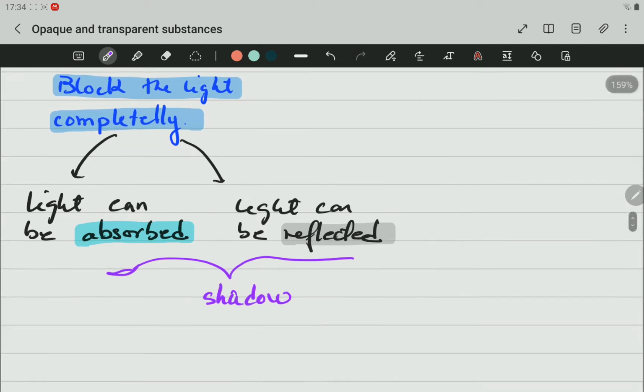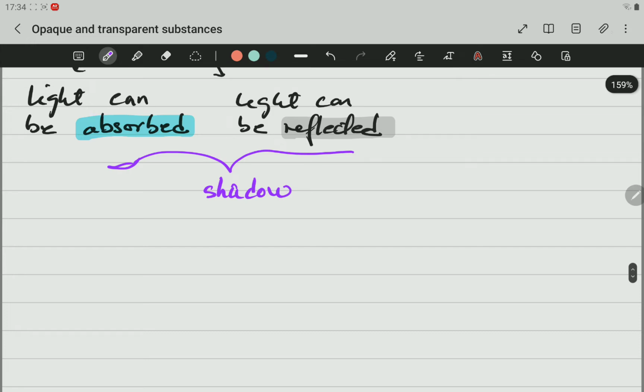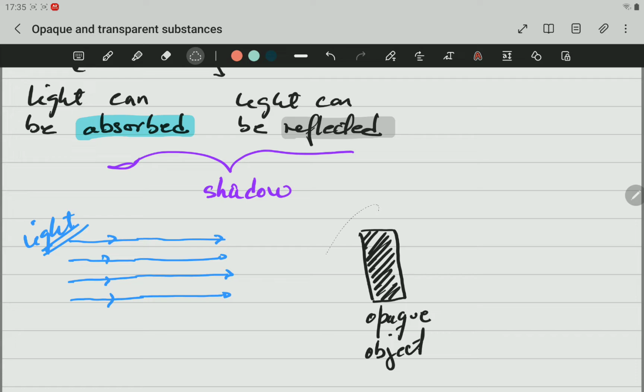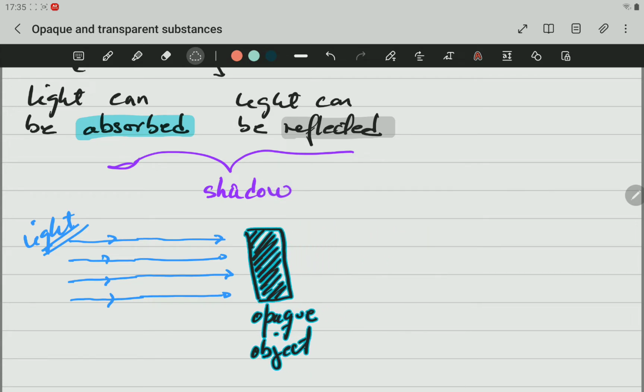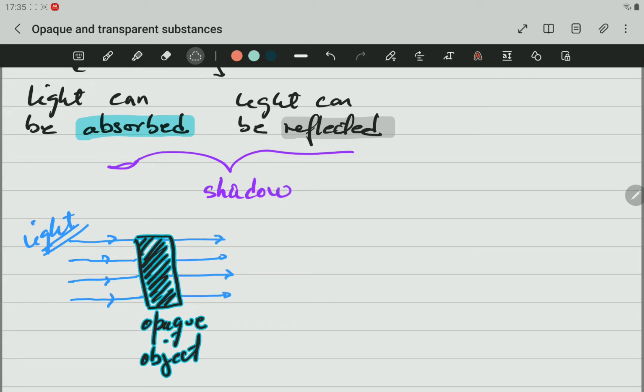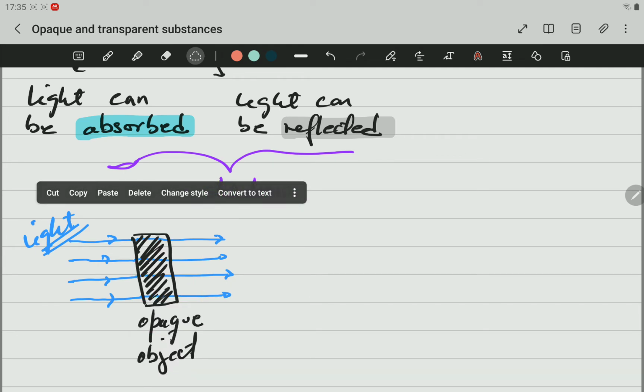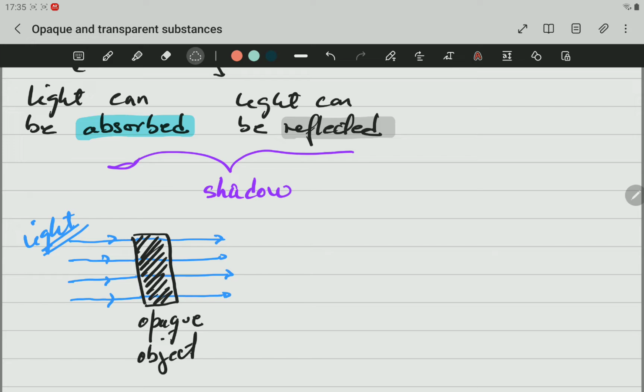For example, if you have a torch of light, let's say we have light going in a straight line, and then we place an opaque object right in between that light. What is going to happen? The light is going to be absorbed and will not pass that object.